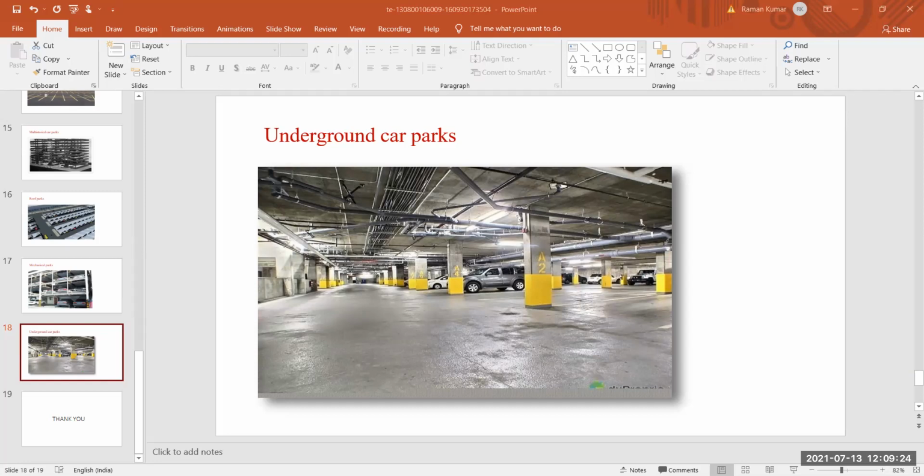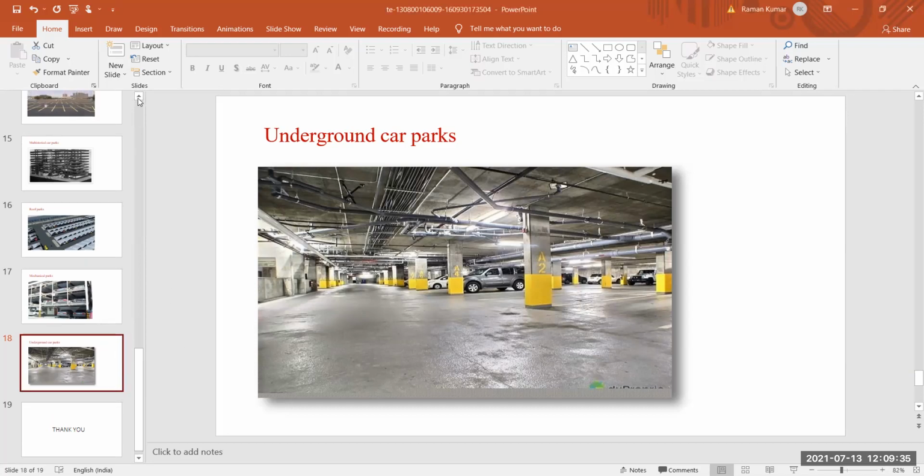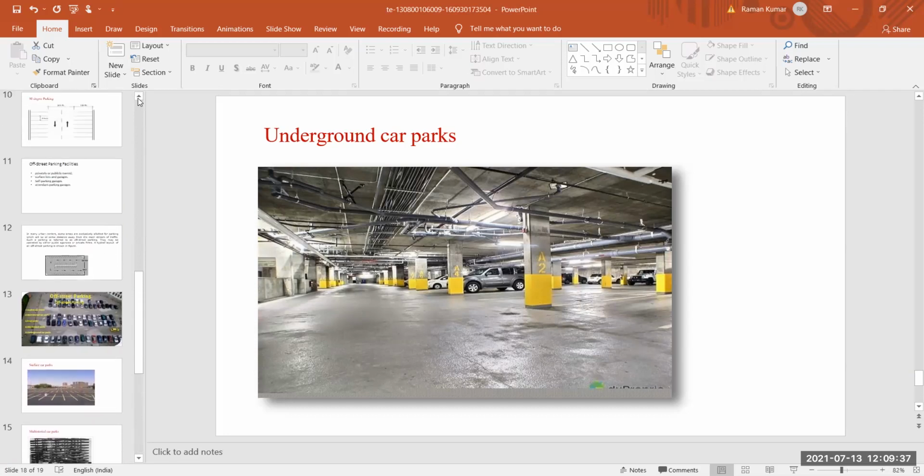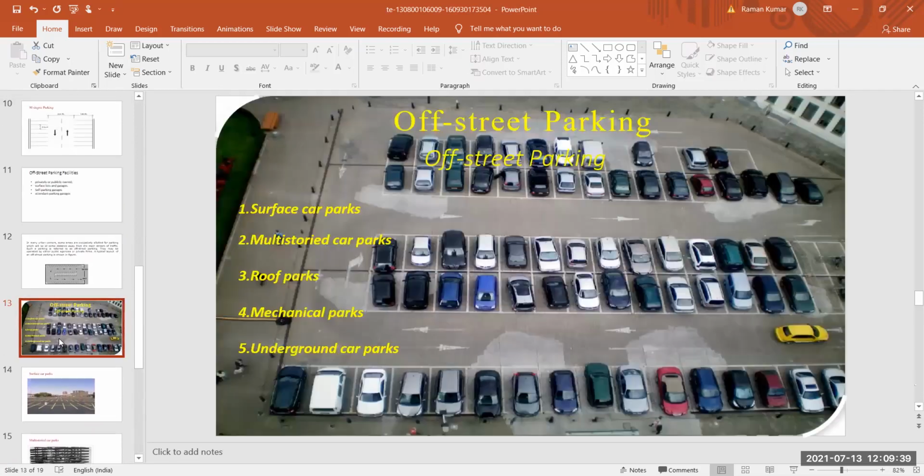We have different off street parking facilities. One is your space parking system, another type is multi-storey car parks, another type is roof parks, another is mechanical parks, and another is underground parks.